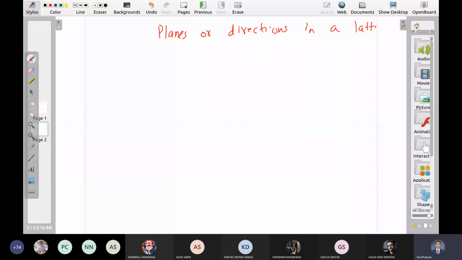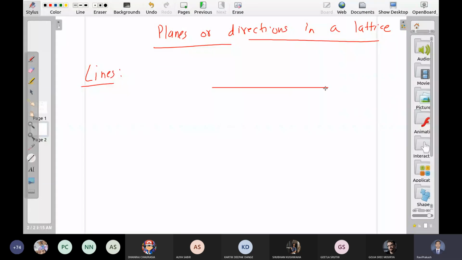So directions means, I mean, let us first talk about lines. If I say what is the direction of this line, there are many answers like horizontal or along x-axis, or if you want to talk in numbers, you can say a line which is connecting 0, 0 and 1, 0. Okay. If I say what is the direction of this line, vertical or along y-axis, there are many answers.